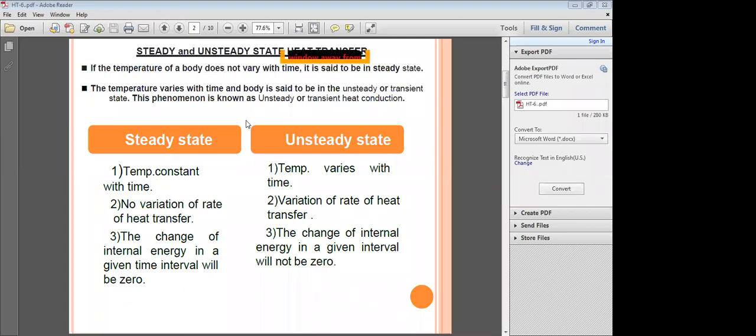That is the difference between steady state and unsteady state. Unsteady state heat conduction is also known as transient heat conduction.